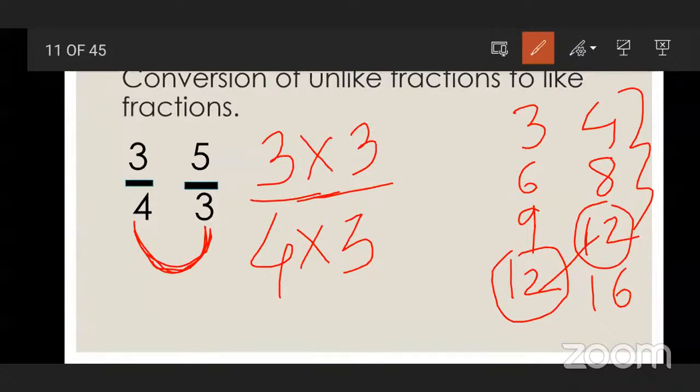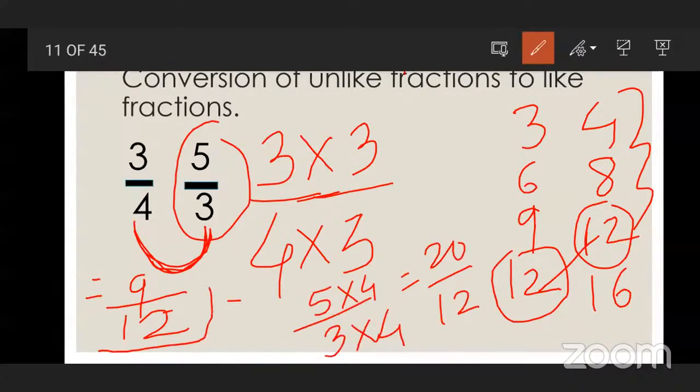Now tell me, 3 threes are how much? 9. And 4 threes are how much? 12. Now just come to this fraction, 5 upon 3. In the table of 3, when does 12 come?